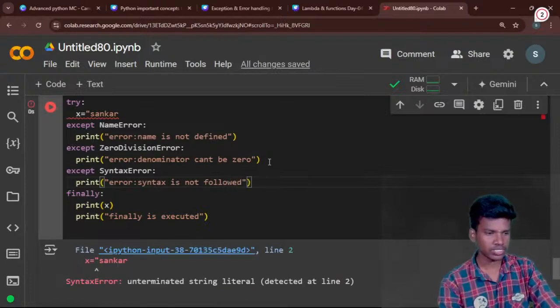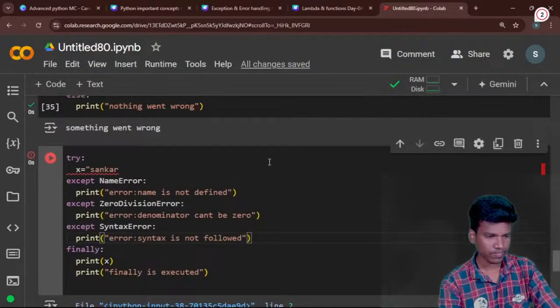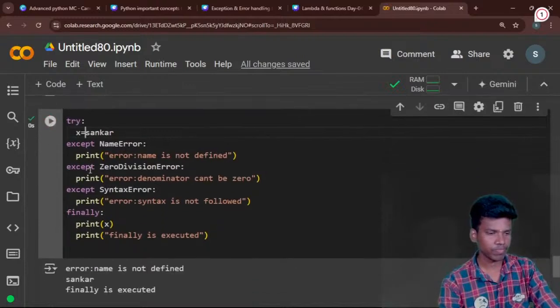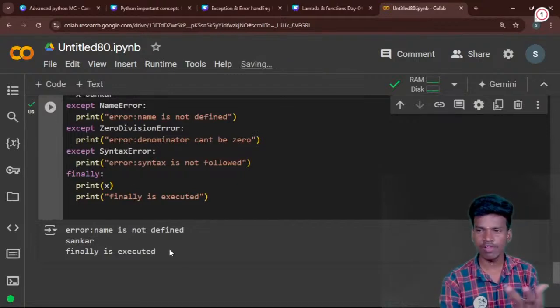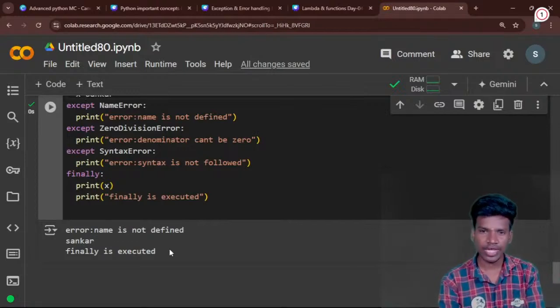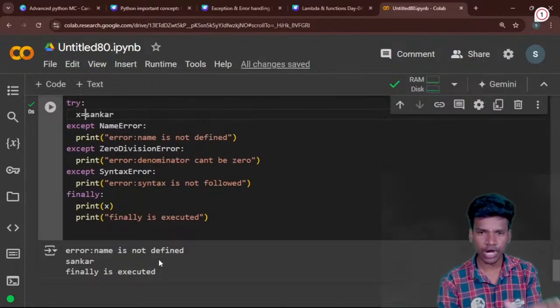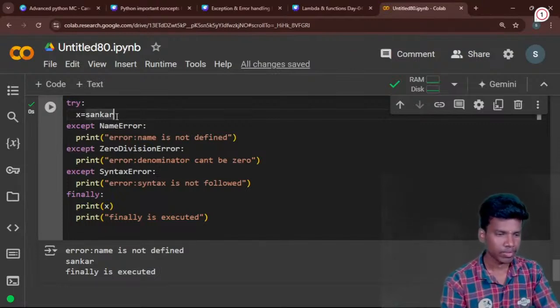Now where I run this. Okay, now I run this one. It's getting a name error: name is not defined. The Shankar will be executed, finally is executed. If Shankar runs properly before that, then only finally is executed. You will see that finally is executed. Before that I get the proper output, and automatically the name plus finally is executed. Finally is executed and this statement is also printed. Now even by getting the error in this place, the finally handles the error also.